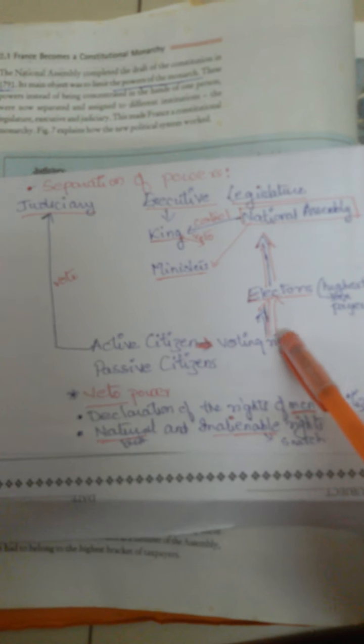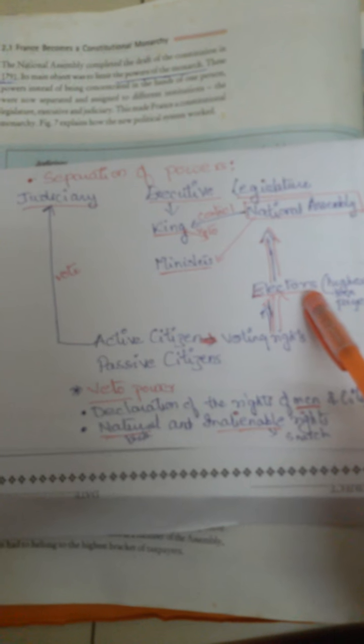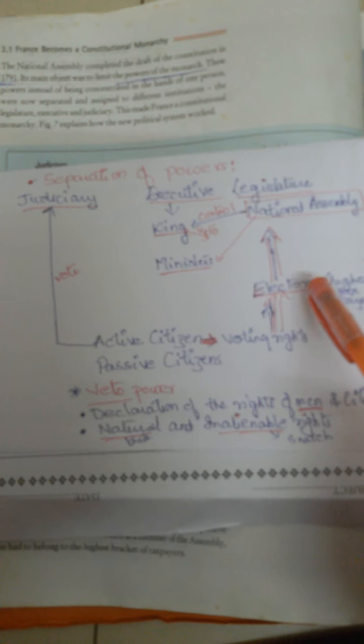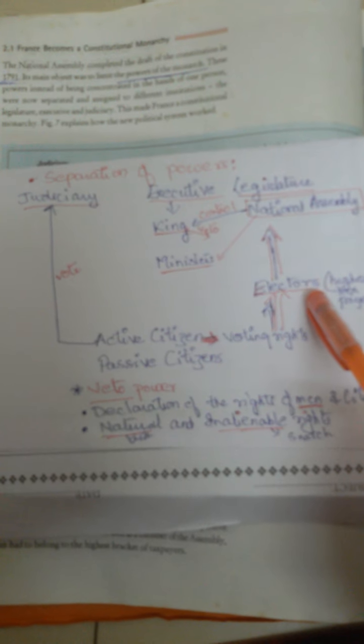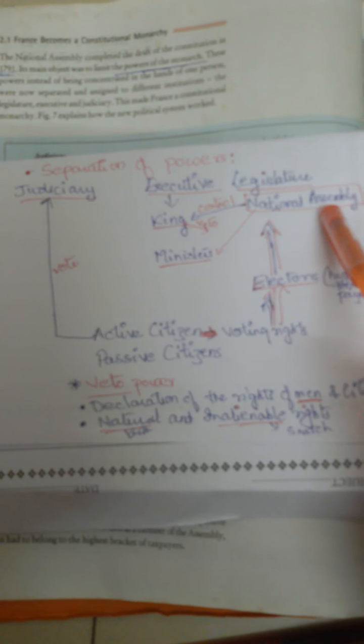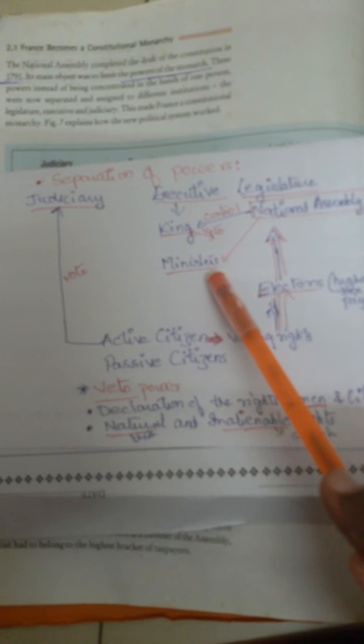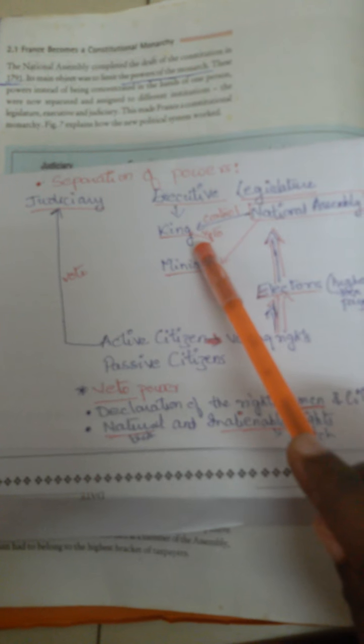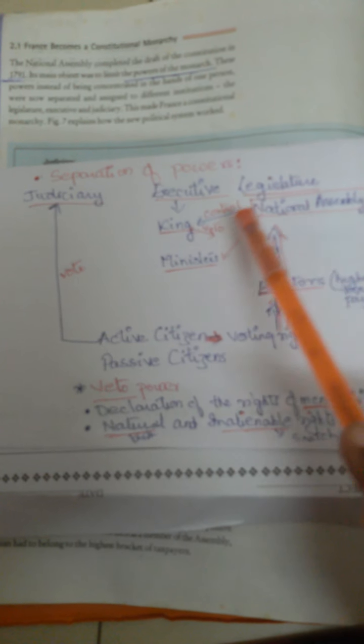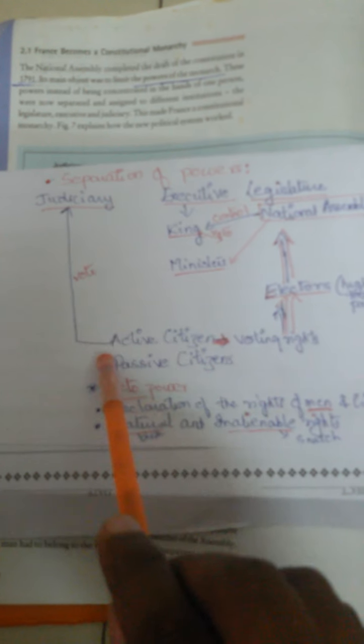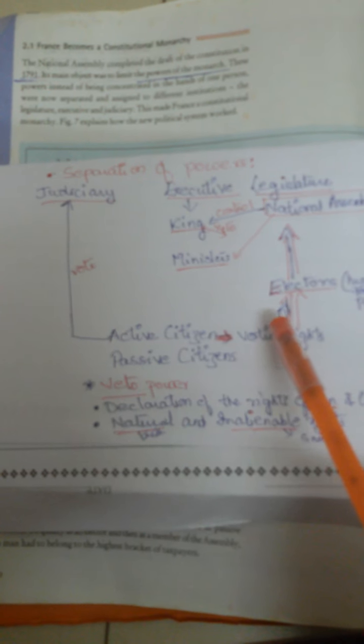Some high taxpayers will become the electors, and from here some members will be nominated or elected to become members of the National Assembly, and once the National Assembly is there, some members will get the power of ministers. And this National Assembly controls the king also. Monarch को भी National Assembly control करता. In the same way active citizens elect the members and give the vote to elect the judges in the judiciary also. So active citizens elect the political body, and the same in the judiciary also.